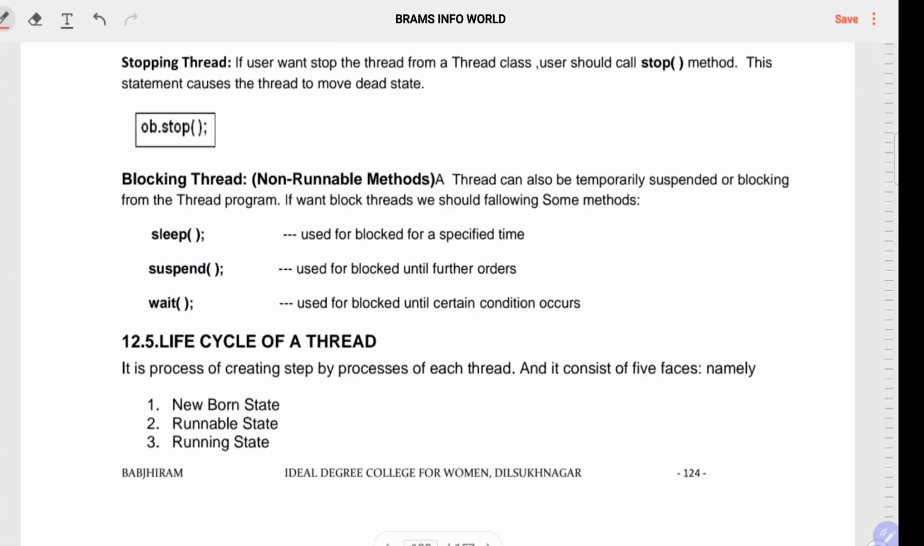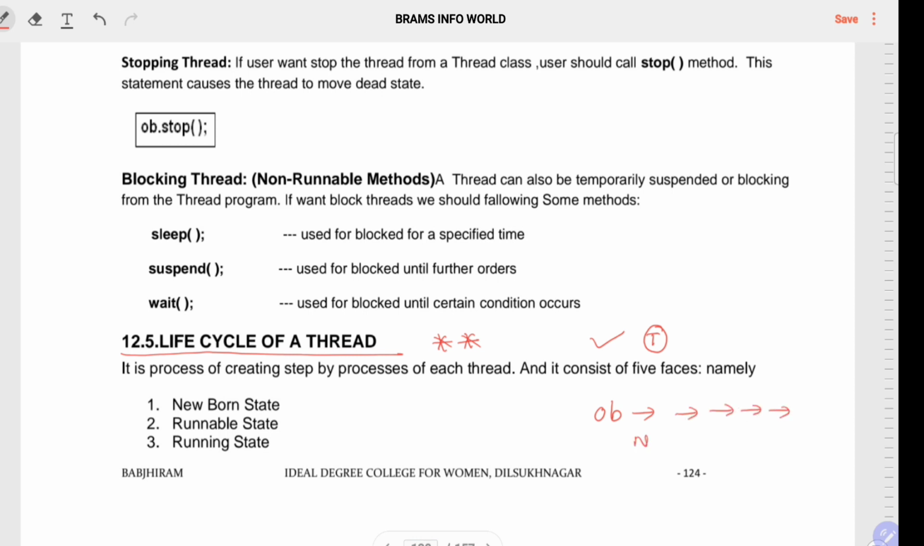So let us talk about the life cycle of a thread. It is one of the most important questions in examination. It is completely theoretical information. Practically we already know what a thread is, right? So let us talk about theoretical information. What is the meaning of life cycle? Life cycle means one object is moving through a number of stages.